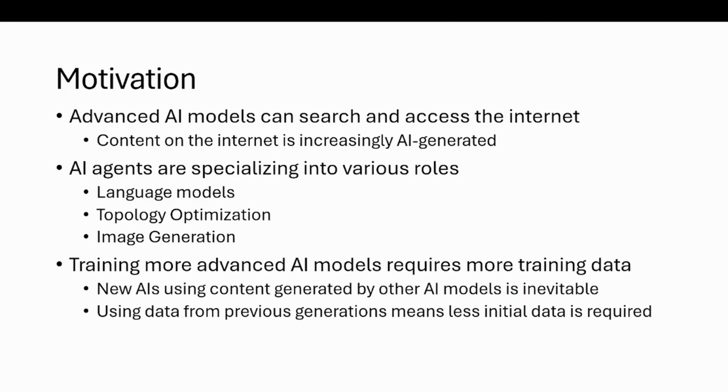At the same time, training these advanced AI models requires more and more training data. This leads to a paradigm where new AIs are going to inevitably use content generated by other AI models to have enough training data to be able to create something. This is important because using data from previous generations of an AI model can mean less initial data is required.